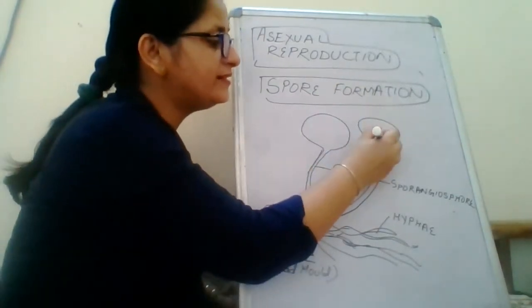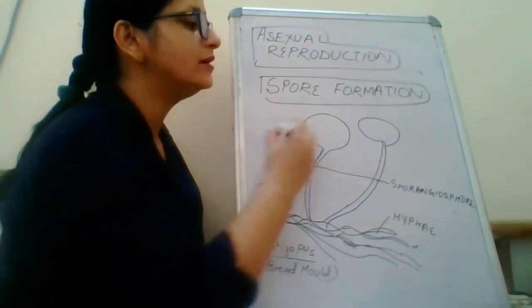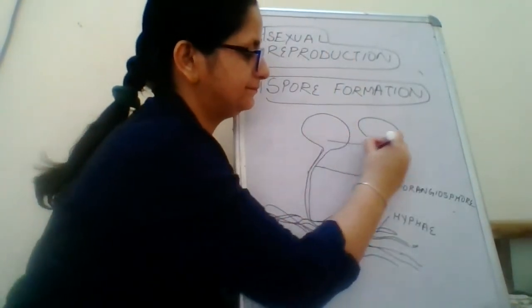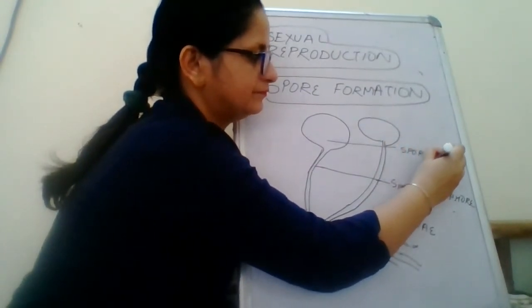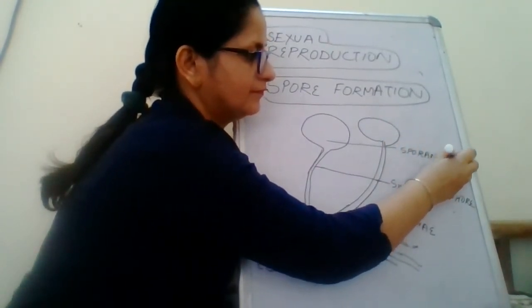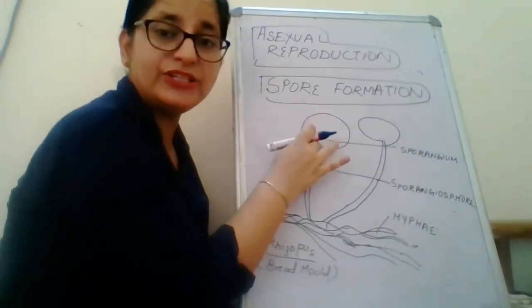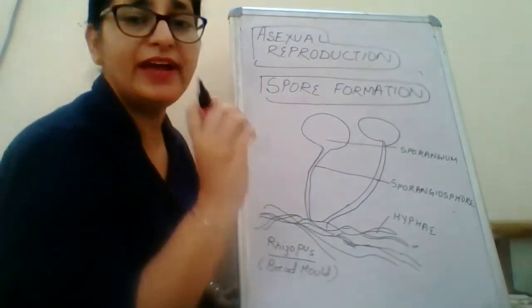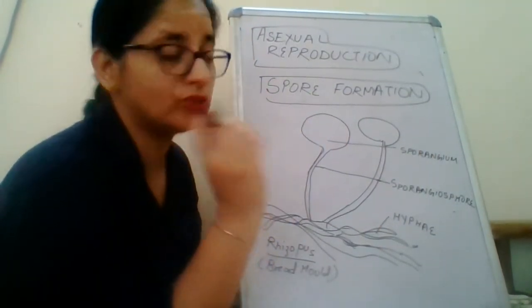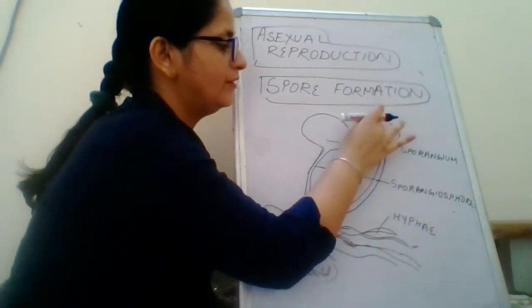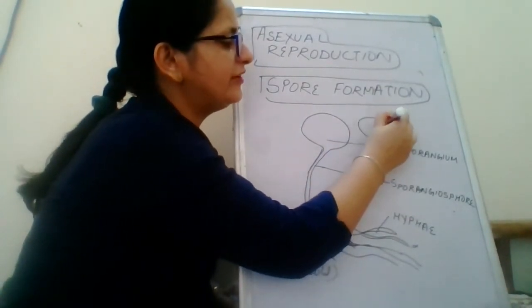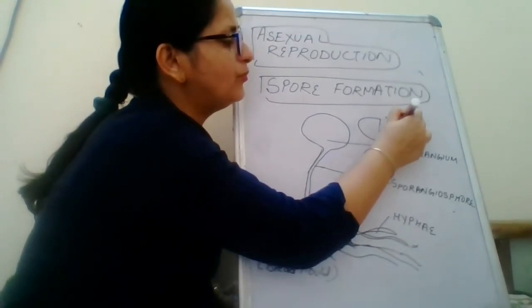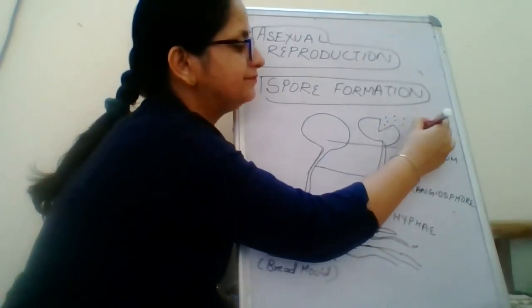And this round structure is called sporangium. Now, these sporangia contain very minute spores. So they are inside it, and when it bursts open, it will release all the spores which are present.